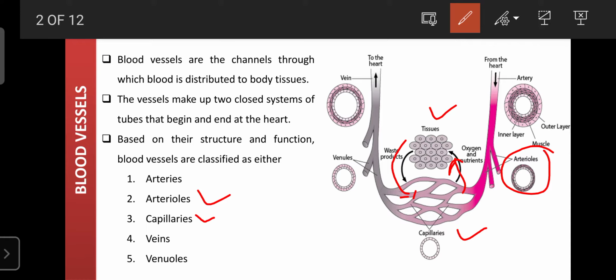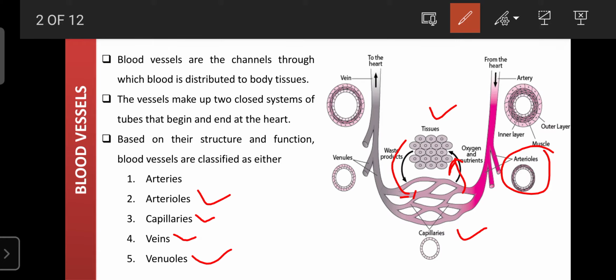Next, after the capillaries, the size slightly increases, and those are known as the venules. The venule structure is similar to the arteries. They are also made up of the 3 layers, but the function is that they transport the deoxygenated blood, or they carry the blood towards the heart along with the waste material and carbon dioxide. That is the function of the venules. And these venules merge together into a single blood vessel that is known as the vein.